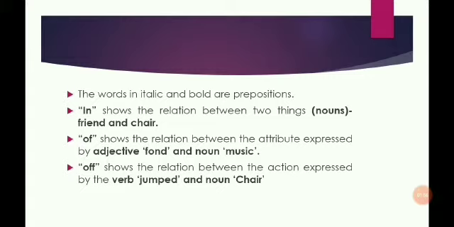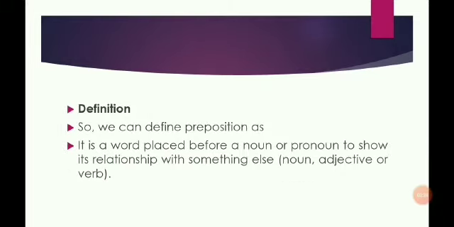Off shows a relation between the action expressed by the verb jumped and the noun chair. From this example we know that a preposition shows a relationship between noun and verb. So from these three examples we can derive the definition of preposition, that is, it is a word placed before a noun or a pronoun to show its relationship with something else that may be a noun, adjective, or verb.